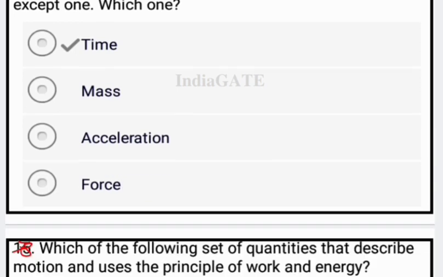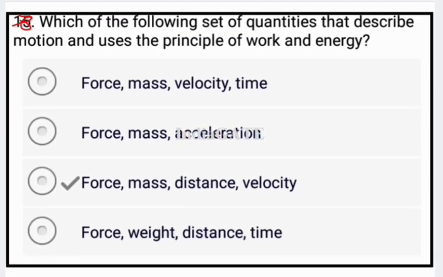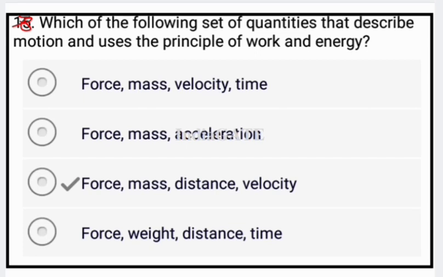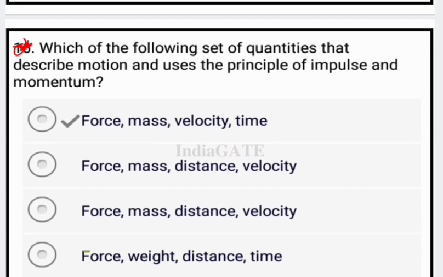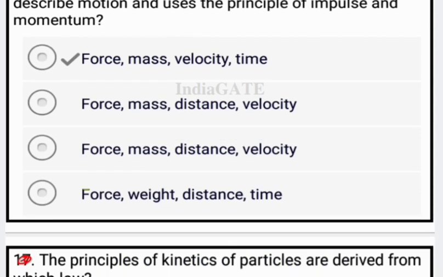Okay, next question is, which of the following sets of quantities describe motion and use the principle of work and energy? So this set of quantities is force, mass, distance and velocity. Now come to the next question. Which of the following sets of quantities describe motion and use the principle of impulse and momentum? So this set is force, mass, velocity and time.